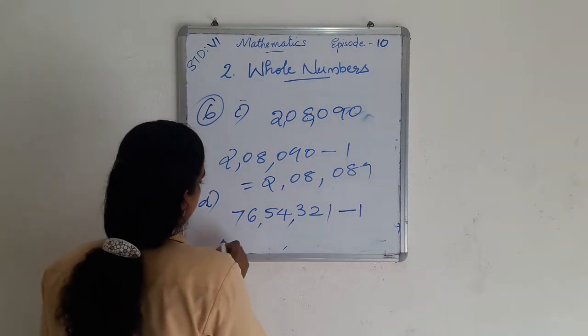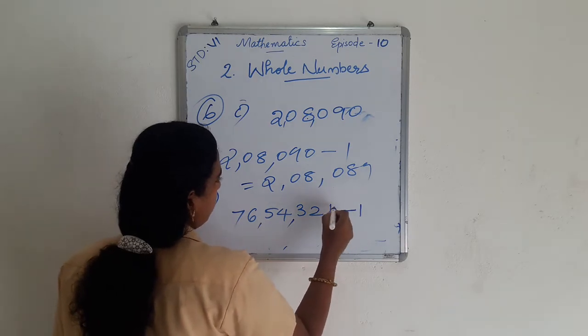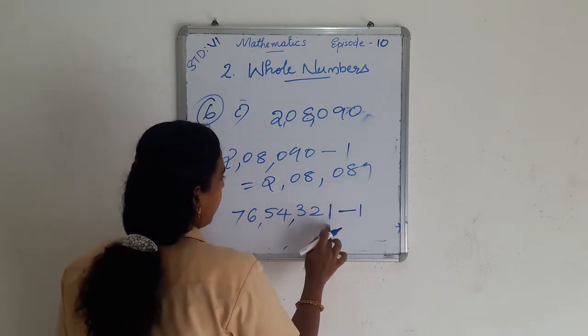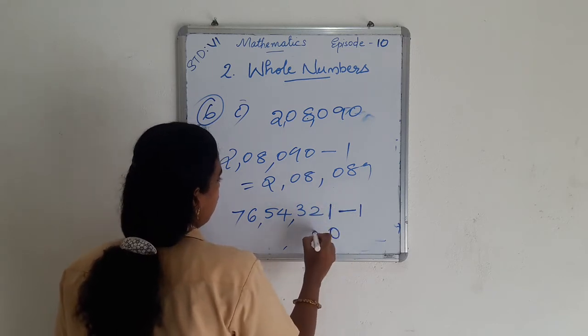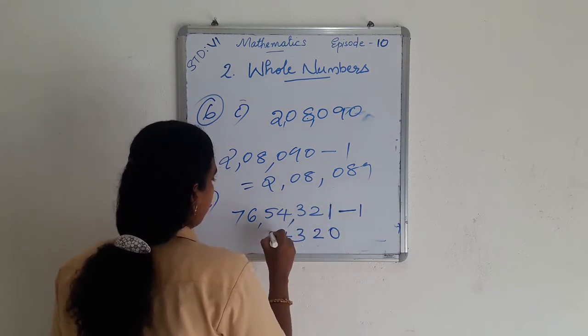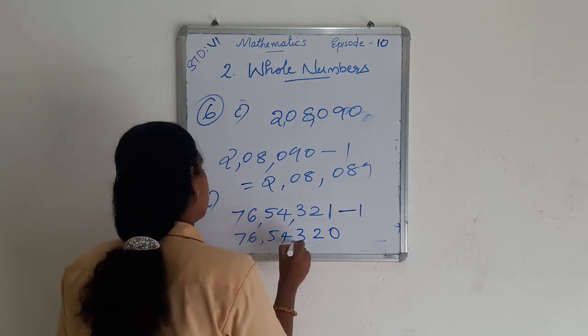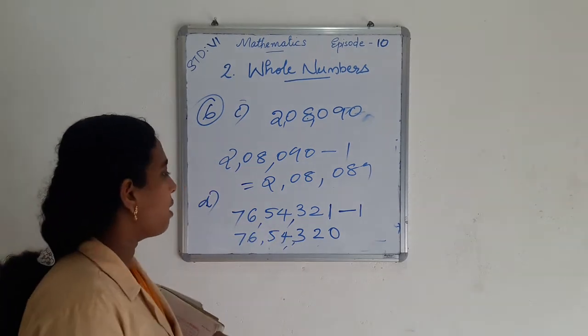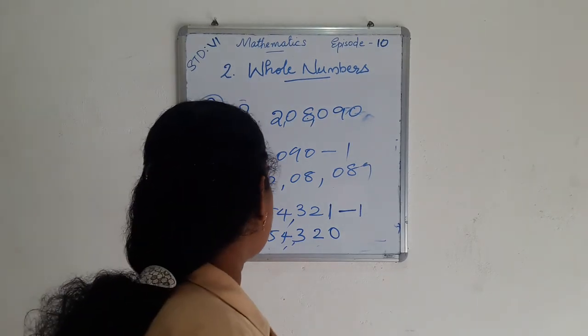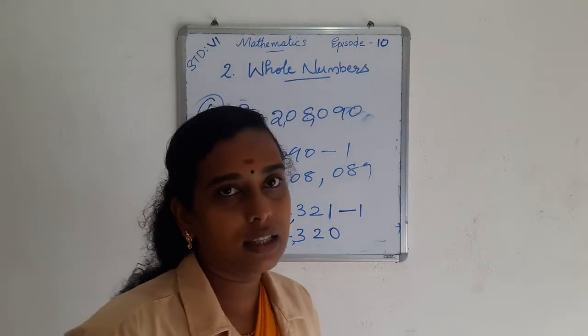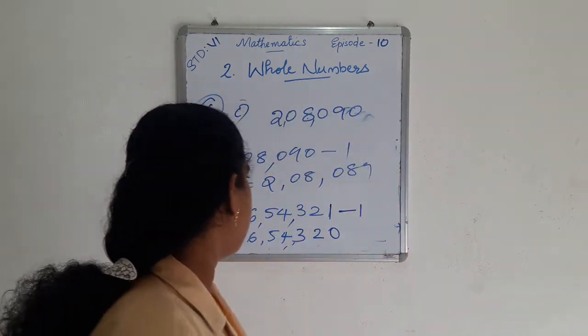Here is 1 at the 1's position. So we subtract 1 from 1 and we get 0. Then 2, 3, 4, 5, 7, 6. So we get 76,54,320. So 76,54,320 is the predecessor of 76,54,321.